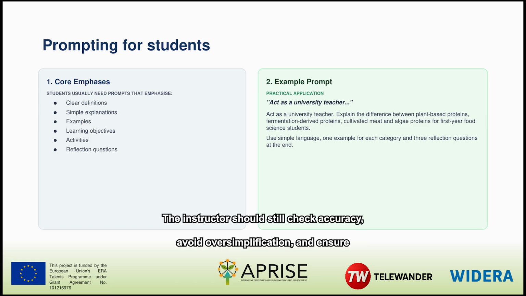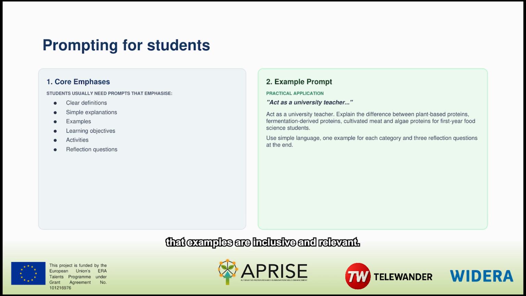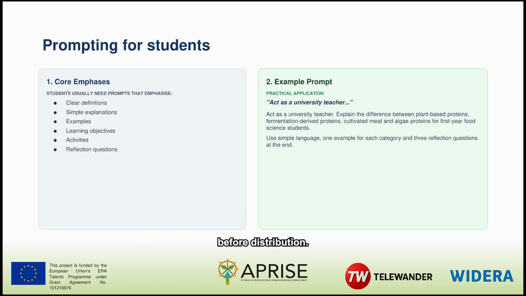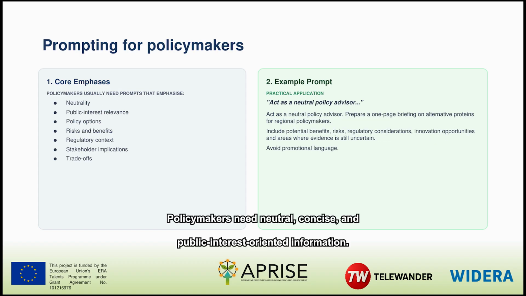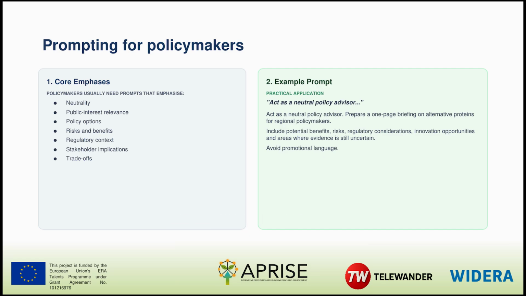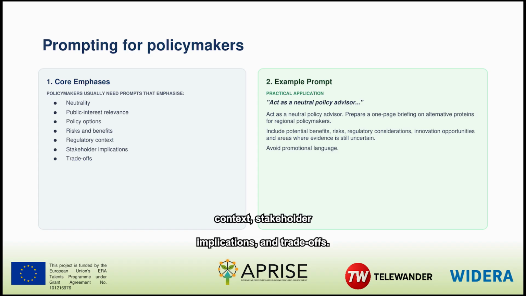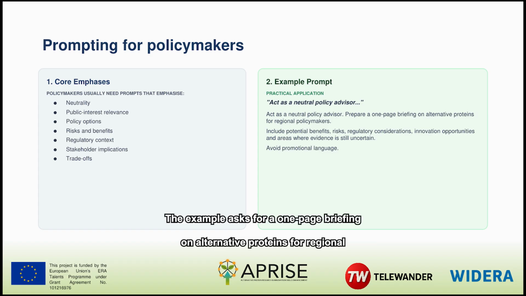The instructor should still check accuracy, avoid oversimplification, and ensure that examples are inclusive and relevant. AI-generated teaching material also needs accessibility and copyright review before distribution. Policymakers need neutral, concise, and public interest-oriented information. A useful prompt should request policy options, risks and benefits, regulatory context, stakeholder implications, and trade-offs. The example asks for a 1-page briefing on alternative proteins for regional policymakers.